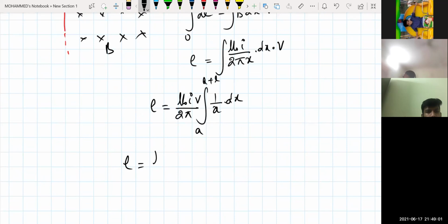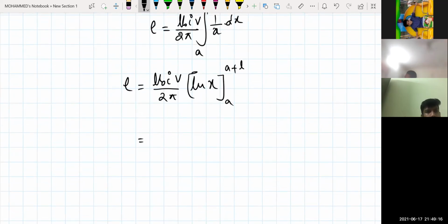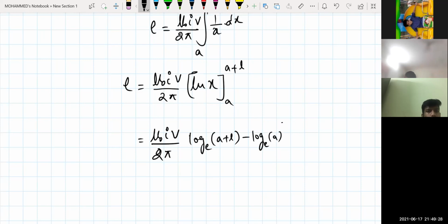So E is equal to, what can I write here, mu naught I into V divided by 2 pi. Integral of 1 by x into dx is nothing but ln x, from a to a plus L. Now I hope you can do the substitution. So it is mu naught I into V divided by 2 pi into ln of the upper limit minus ln of the lower limit, ln(a plus L) minus ln a. Can I write like this?